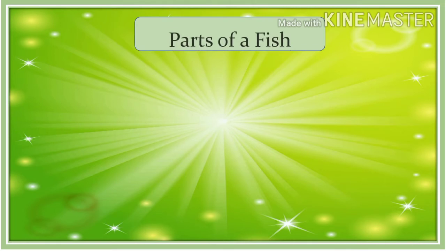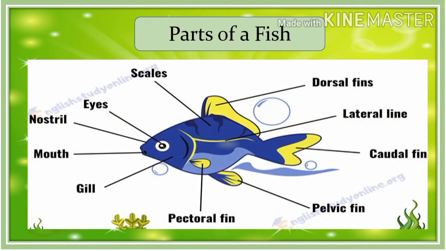Now let's have the parts of a fish. As we can see in this picture, a fish has scales, eyes, nostril, mouth, gill, and fins: the pectoral fin, the pelvic fin, the caudal fin, and dorsal fins.